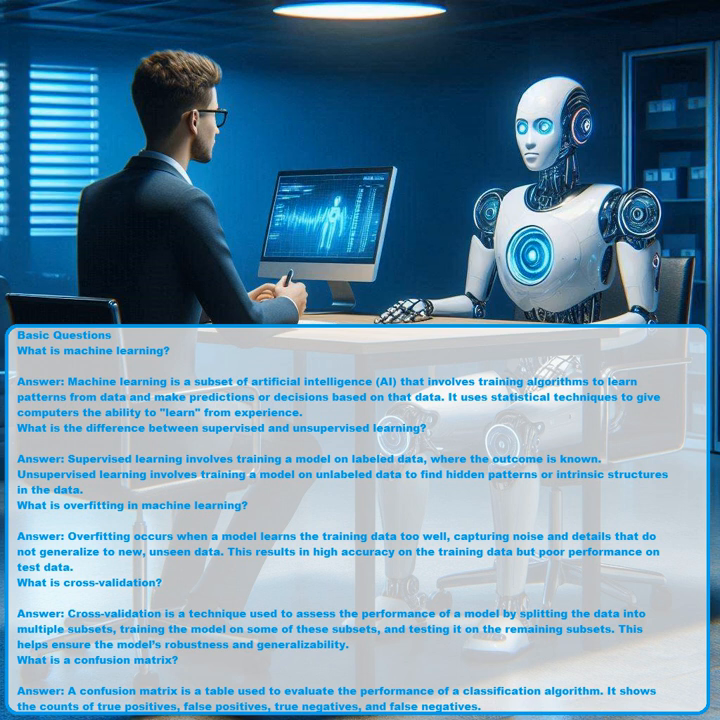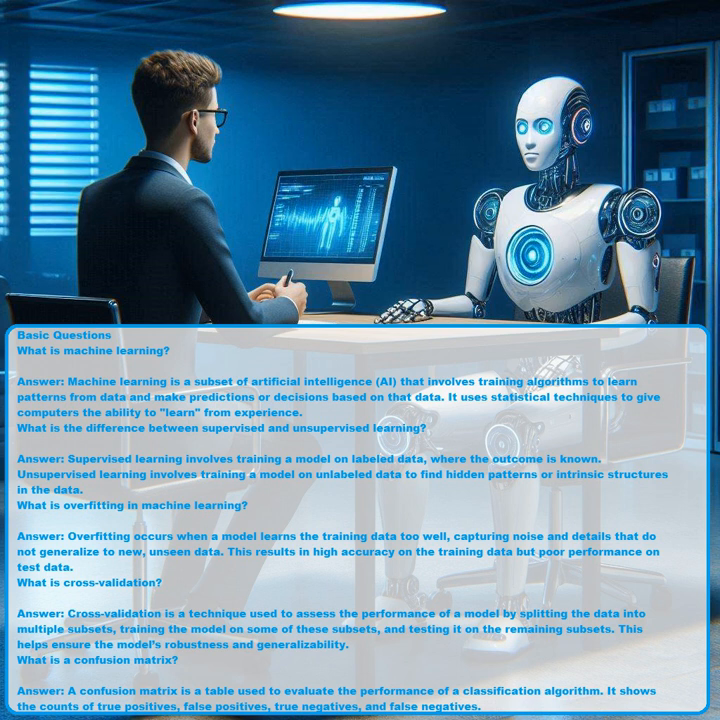Answer. Machine learning is a subset of artificial intelligence (AI) that involves training algorithms to learn patterns from data and make predictions or decisions based on that data. It uses statistical techniques to give computers the ability to learn from experience. What is the difference between supervised and unsupervised learning?